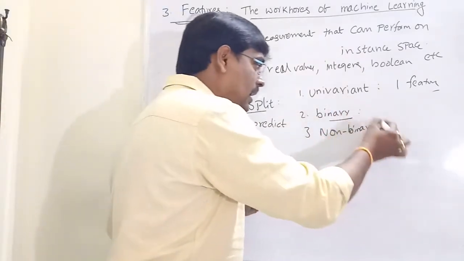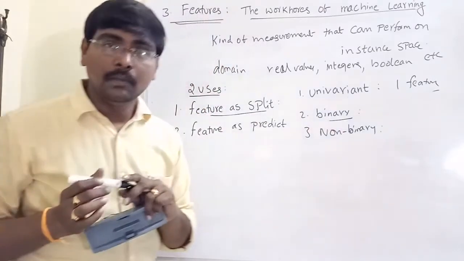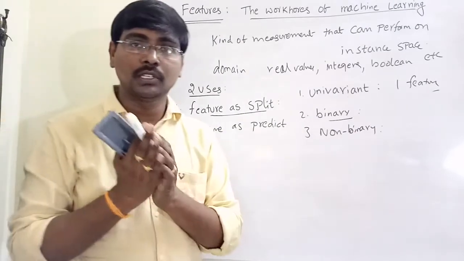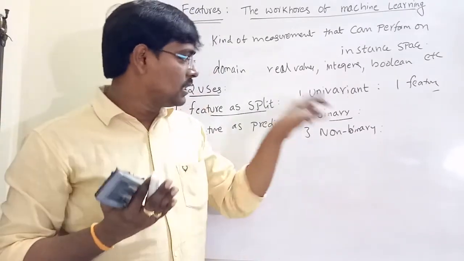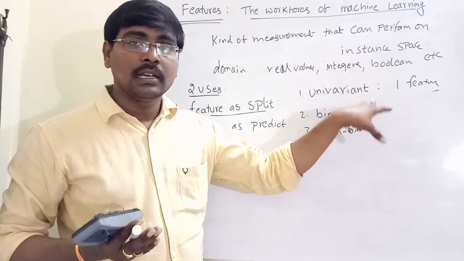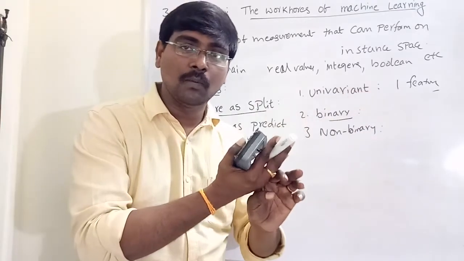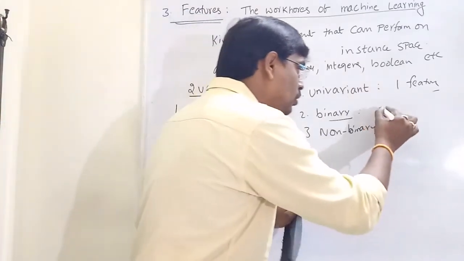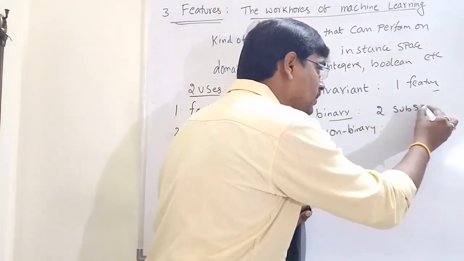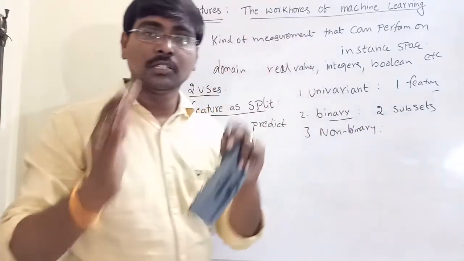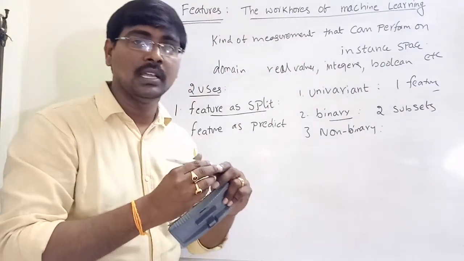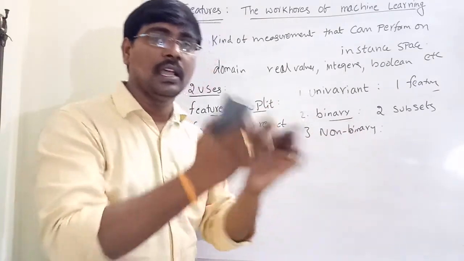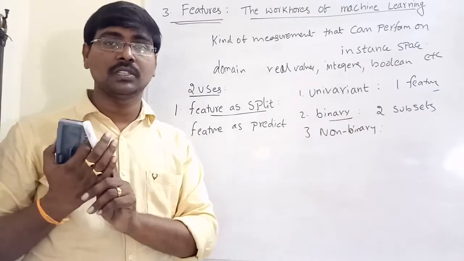Come to binary and non-binary. Binary means we are constructing a model such that, based on the values present in the feature, the instance space is divided into two subsets, such that one subset satisfies the condition of the feature and another subset does not satisfy the condition.